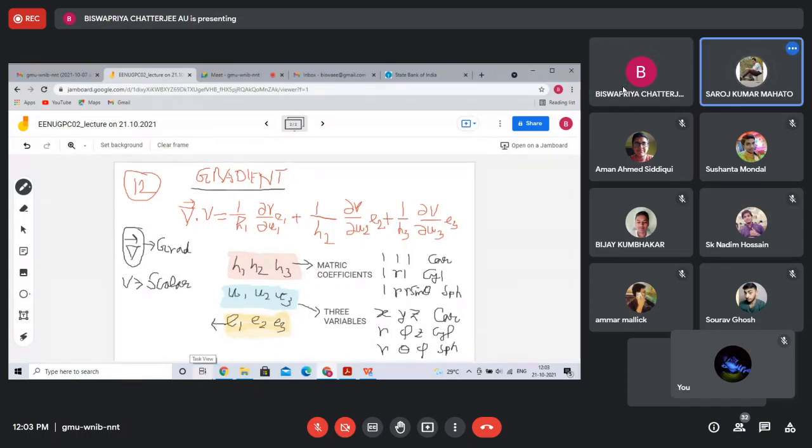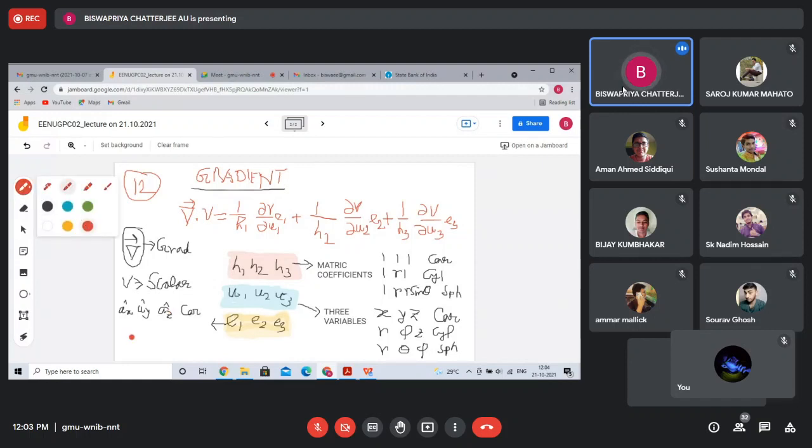Sir, unit vector. Unit vector. Good. E1, E2, E3 are called unit vectors. So it is AX cap, AY cap, AZ cap for Cartesian.